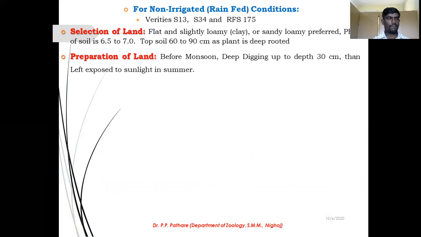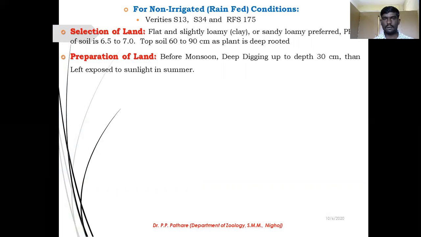Next one, that is very important, preparation of land. You know the planting should be before the monsoon. So it is necessary to take some precaution to avoid loss of our mulberry plants. So before the monsoon, do deep digging up to 30 centimeters, because you know it is a deep-rooted plant.